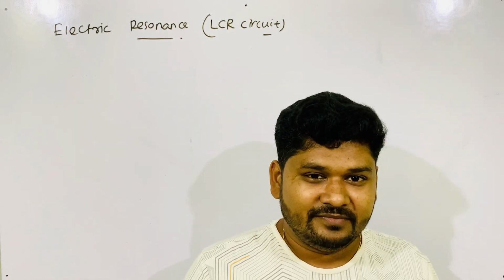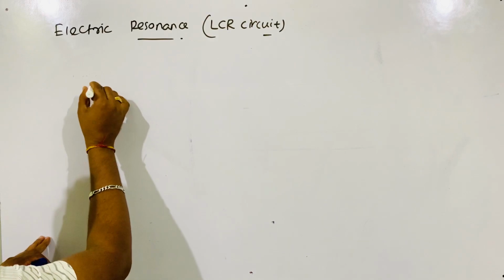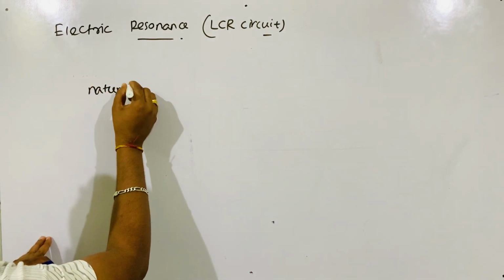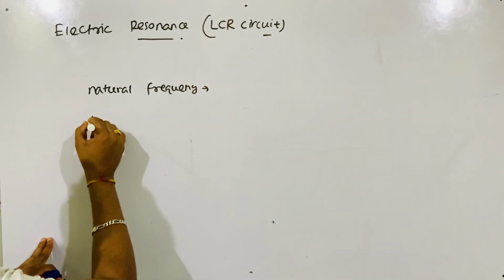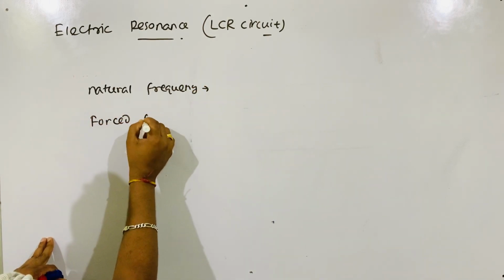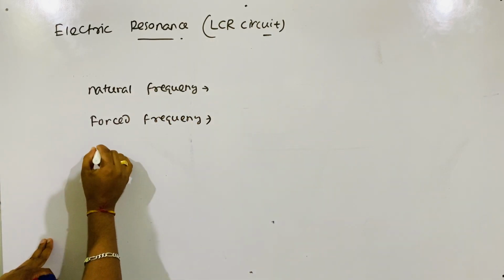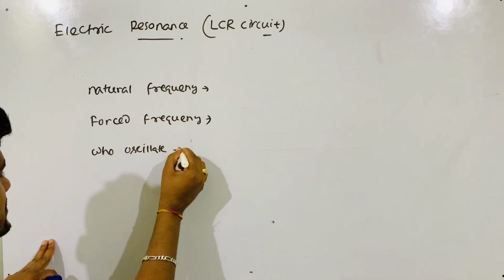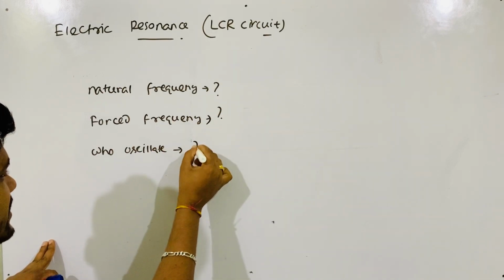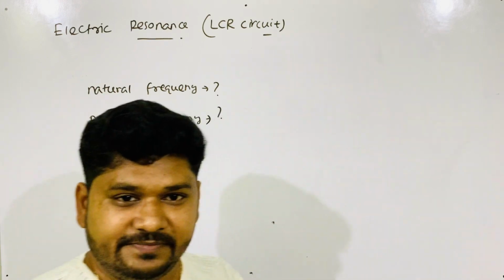Let's first come to the first: what is natural frequency? Three questions for us. One is what is natural frequency. Second is what is forced frequency. Third is who oscillates. This is the third question. If you understand these three questions, then you can understand what electric resonance is.